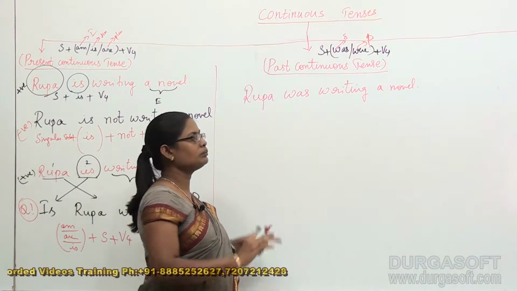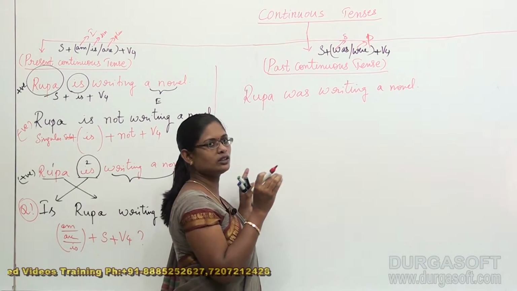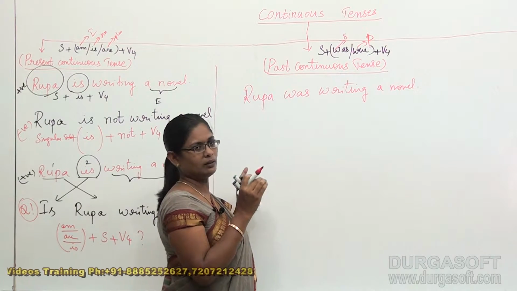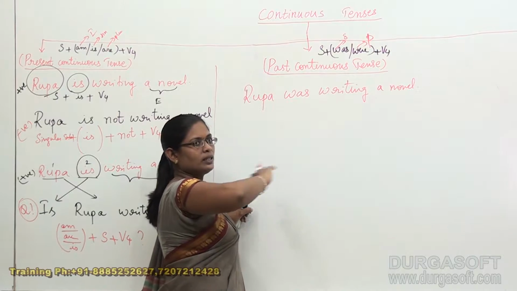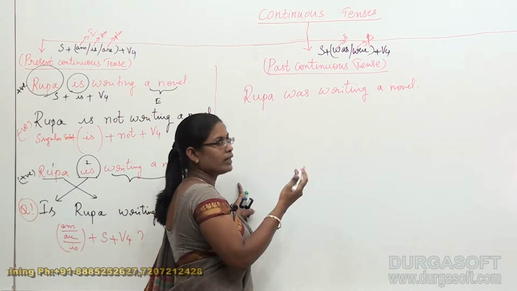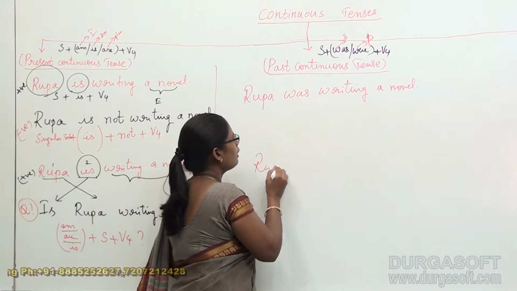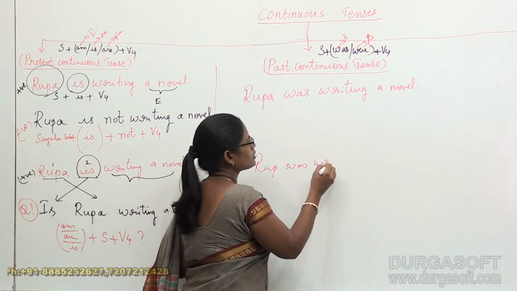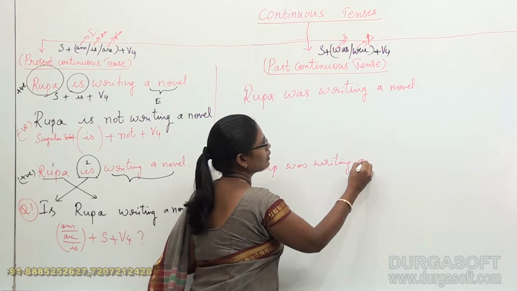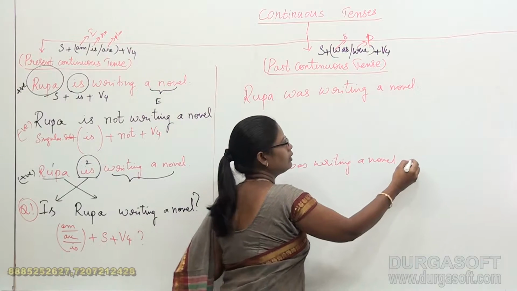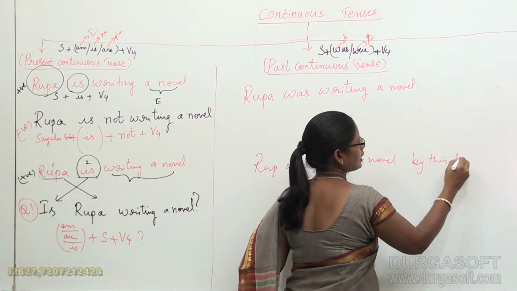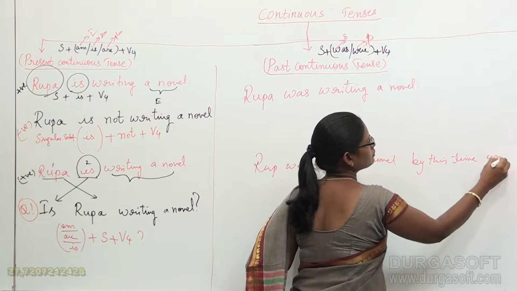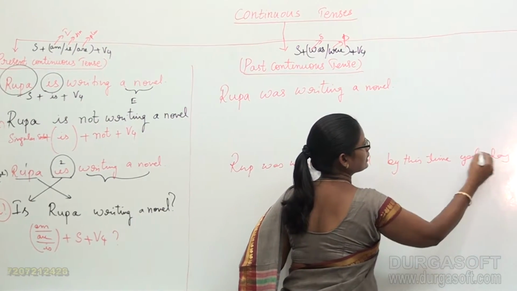enlargement of the sentence. I am just cutting it to a very short limited point, because if you want me to give a complete example, I can give my example like this: Rupa was writing a novel by this time yesterday.